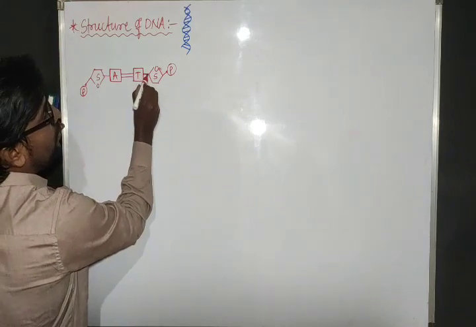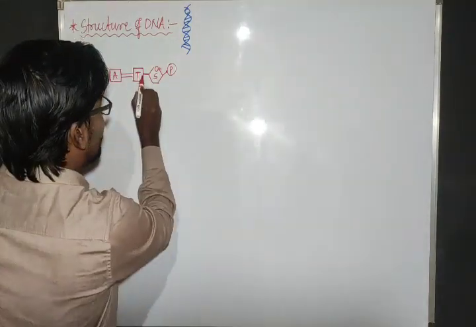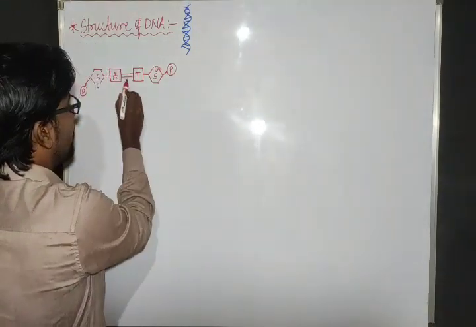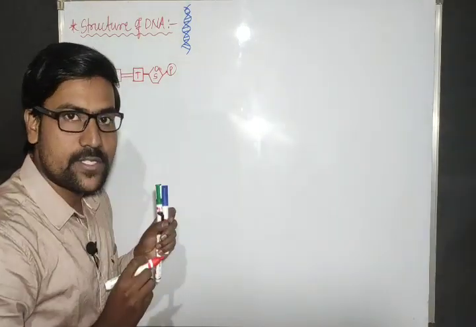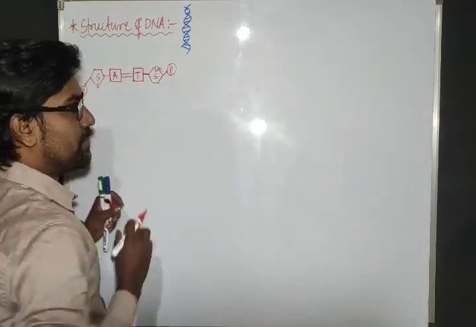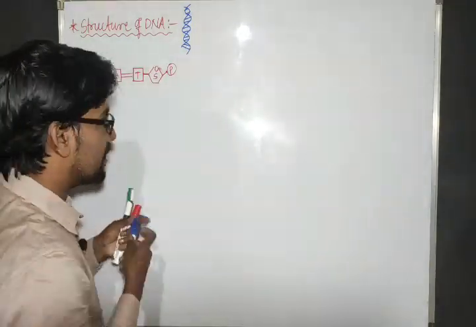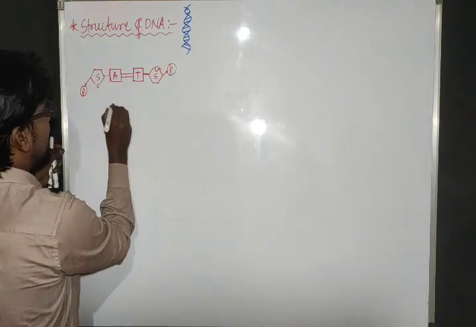Now tell me, what is this bond? Yes, glycosidic bond. What is this bond? Phosphoester bond. And what is this bond? Hydrogen bonds. We will get one base pair. In the same way, we have one more base pair. Let me consider another base pair.